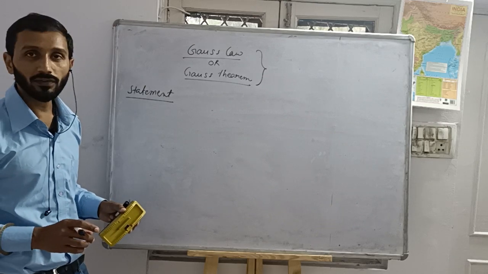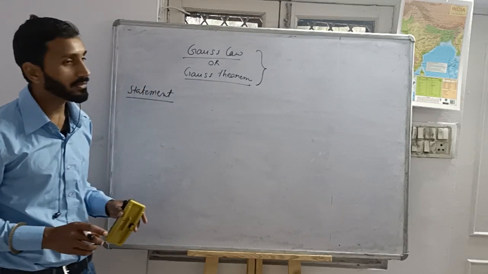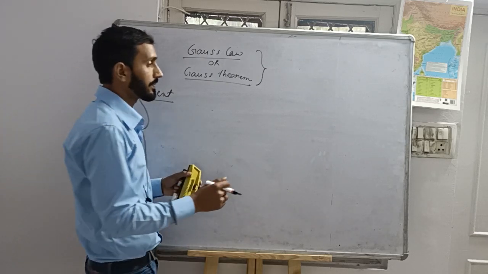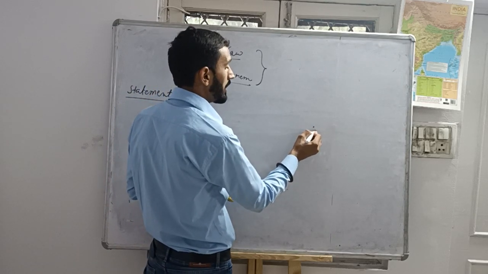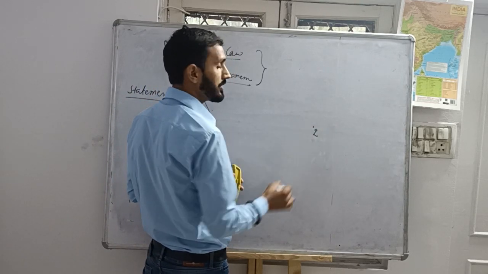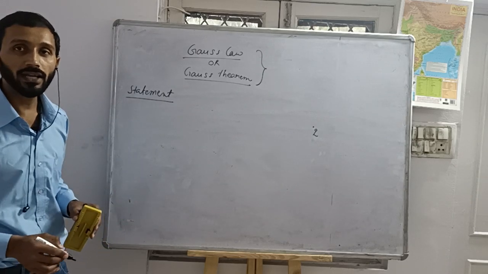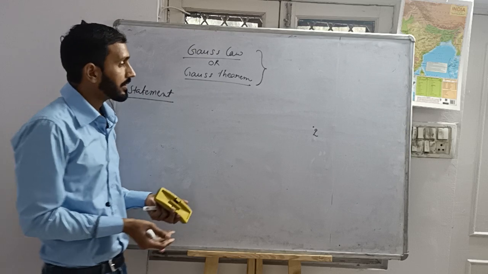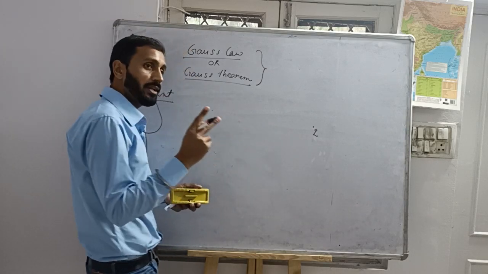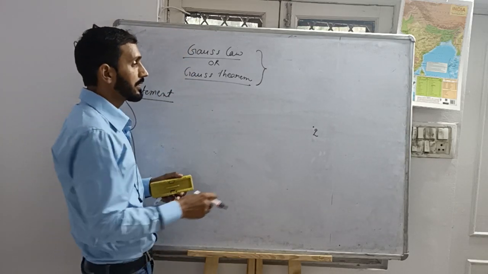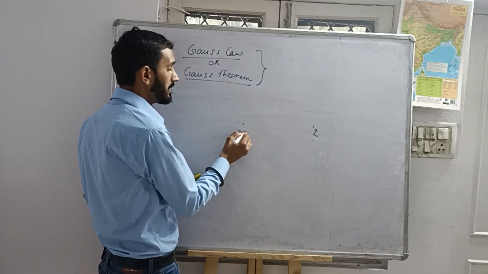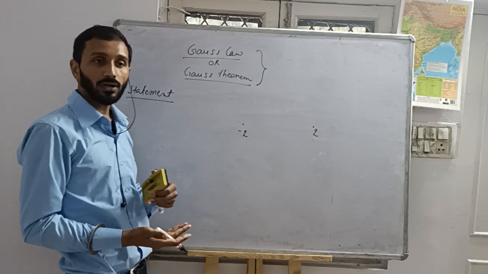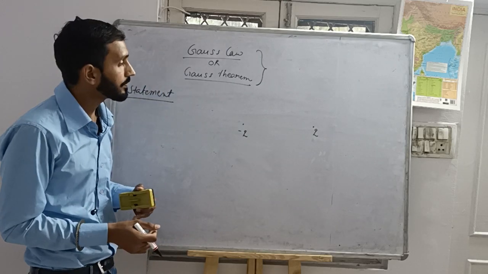First of all, I want to make you understand the real or practical concept of the Gauss law. That is, we have a charge Q, a point charge Q, and we are all well familiar with this thing that we have mainly two types of charges. One is positive and the second one is negative. There is also a concept of electric field lines.